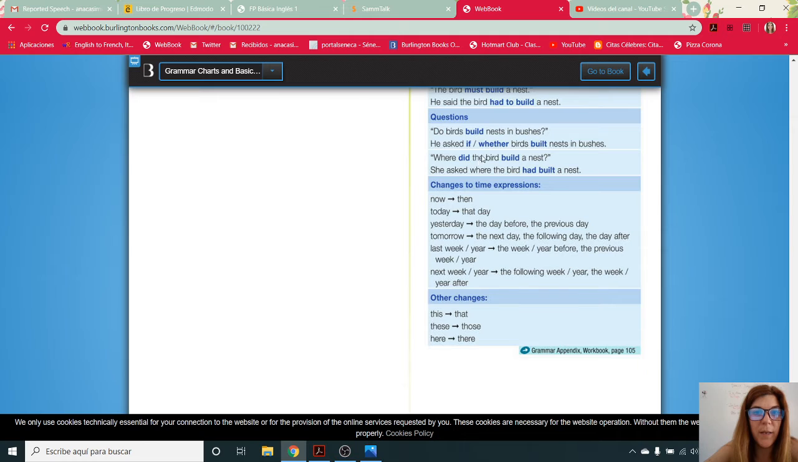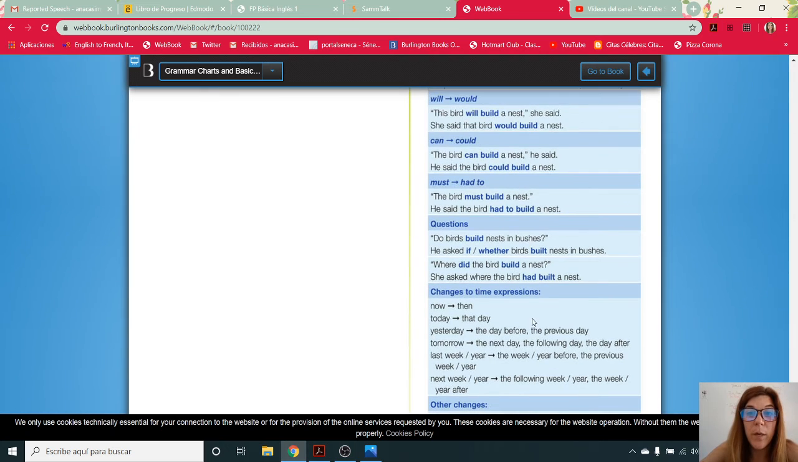But the structure of the sentence changes because now we need first the subject and then the verb. So we don't divide the auxiliary verb, the subject, and the main verb as we do in the structure of a question. When we report it, we make the structure of a statement. So we have to continue the structure of a statement. She asked where the bird had built a nest.